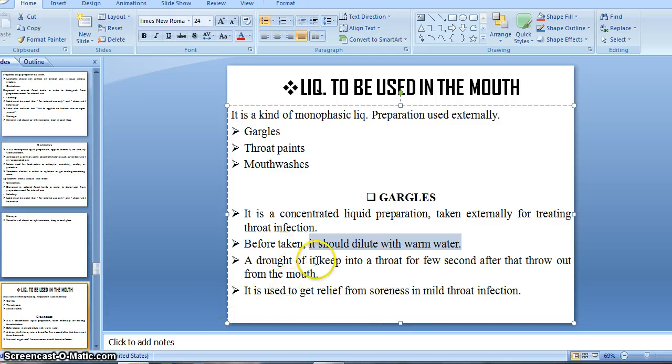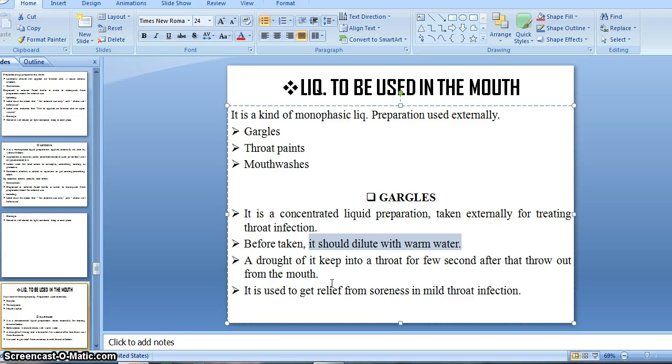Then a draught of it is kept in the throat for a few seconds, after that thrown out from the mouth. After dilution, we keep a draught of the gargle in our throat for a few seconds.